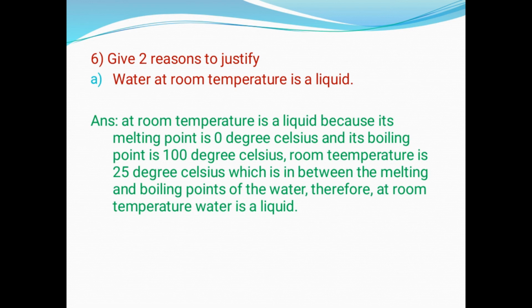So we all know that room temperature is 25 degrees, the melting point of water is 0 degrees, and the boiling point of water is 100. So here the room temperature is between the melting point and boiling point of water. It is higher than the melting point of water, so it will not be a solid, it will be liquid. And 25 is less than the boiling point of water, that is 100, so water cannot evaporate. So at room temperature water will be in the form of liquid only.